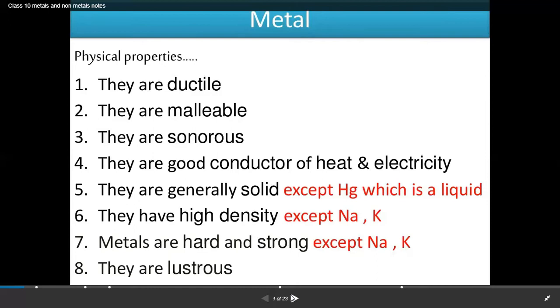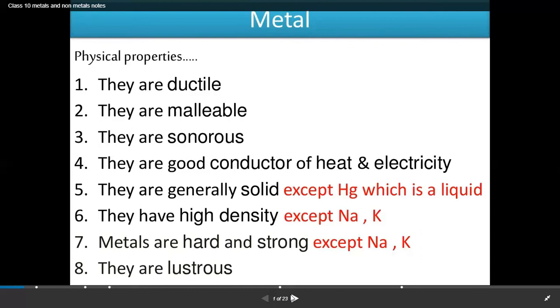Next, about the density of metals. All metals possess high density, which means that the number of atoms per unit volume is high in the case of metals. But again, there is an exception. Sodium and potassium are metals of the alkali family which can be easily cut with the help of a knife.